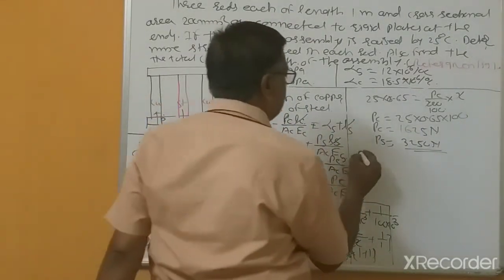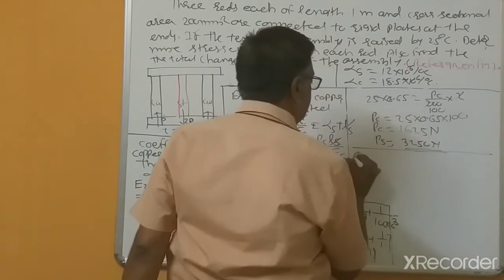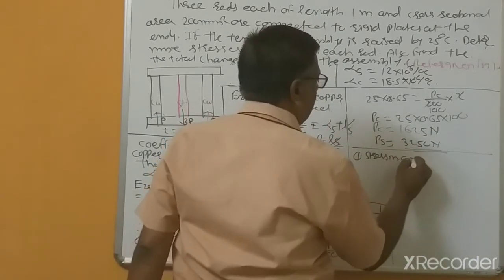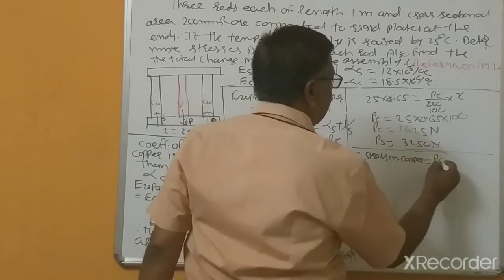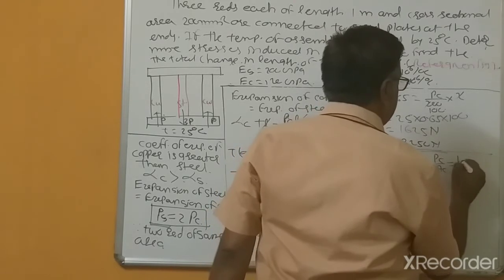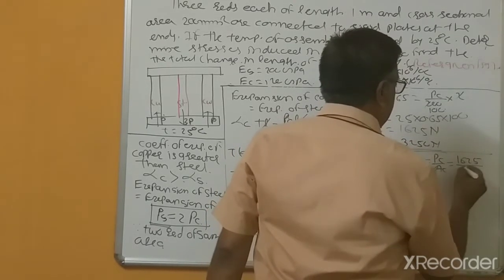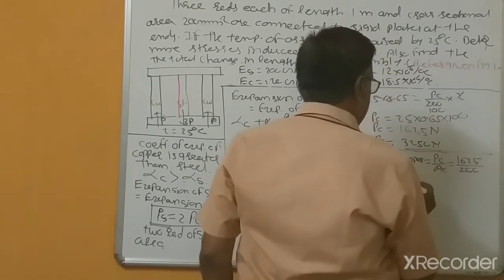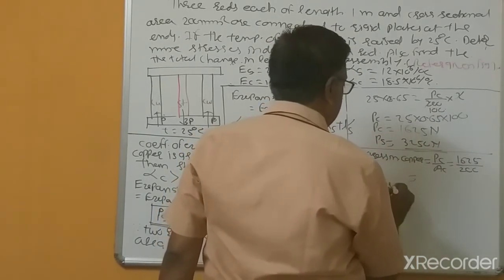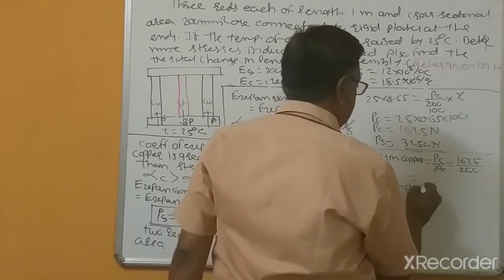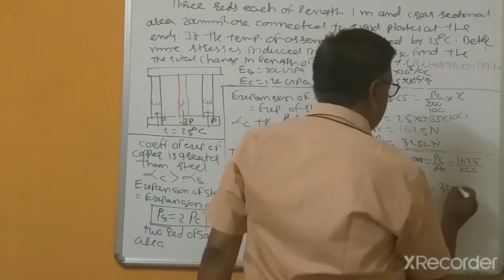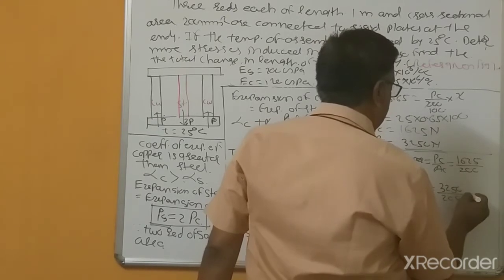Now first bit: stress in copper is PC divided by AC, which is 1625 divided by 200, and stress in steel equals 3250 divided by 200.